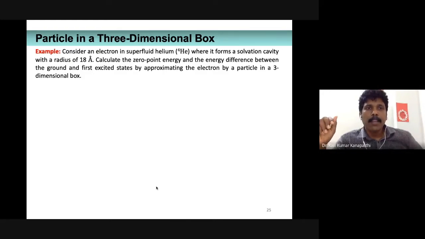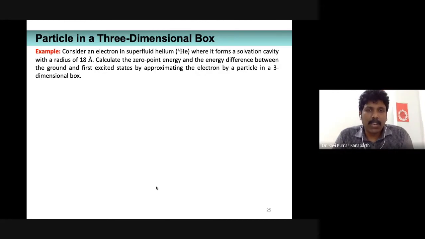Okay, so here is a problem for you. Consider an electron in superfluid helium, wherein it forms a solvation cavity with a radius of 18 angstroms. Calculate the zero-point energy and the energy difference between the ground state and excited states by approximating the electron as a particle in a three-dimensional box. I hope that everybody can read this problem, which is there on this slide.